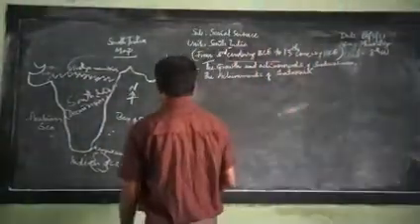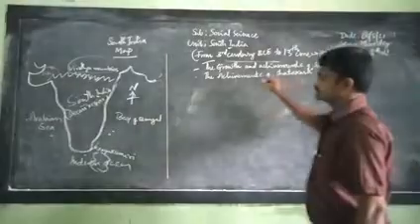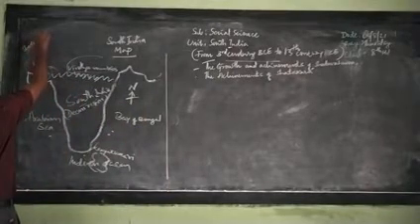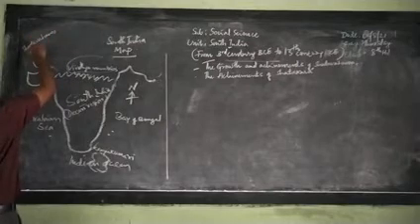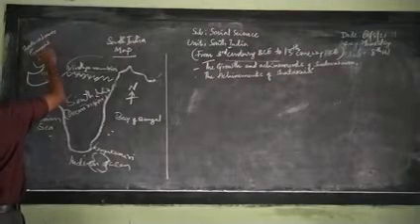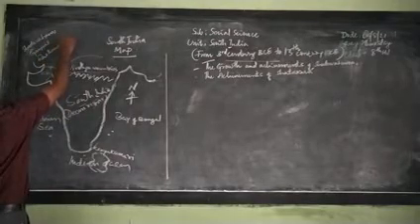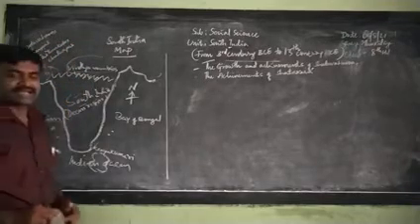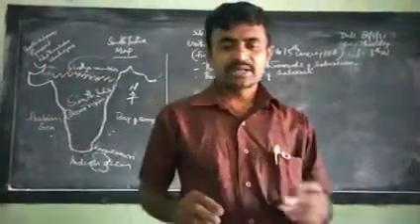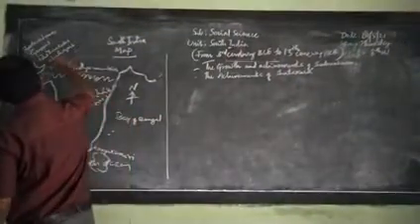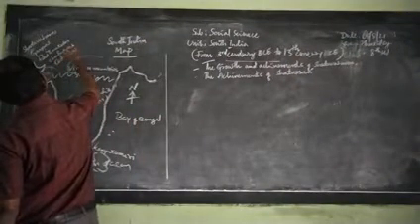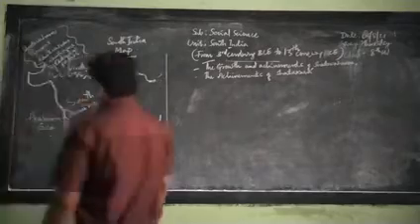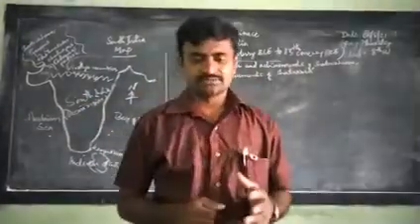All these famous dynasties flourished on the land of South India or the Deccan Plateau.